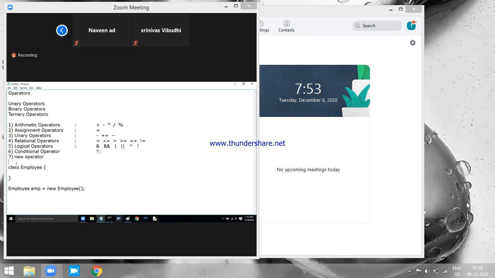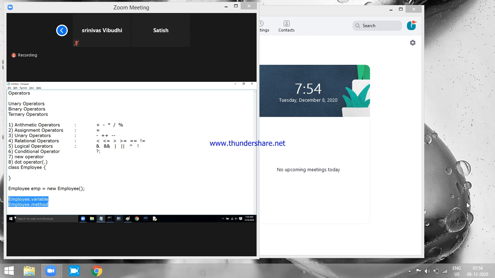Apart from this new operator, I write one more operator called the dot operator. When I say dot, I am referring to this dot symbol, the full stop symbol. What is the use of this dot? Now this employee class may have some variables and methods. If you want to access them, you can access them by using the class name. The dot operator can be used for accessing the variables and methods present in the class. A class is a collection of members, variables and methods. So whichever variable you want, whichever method you want, you can access by using dot.